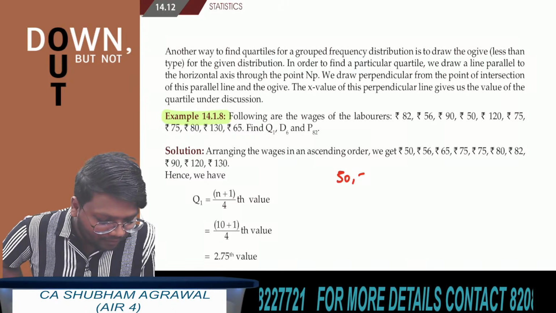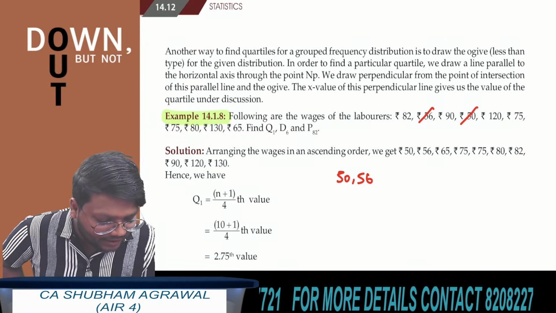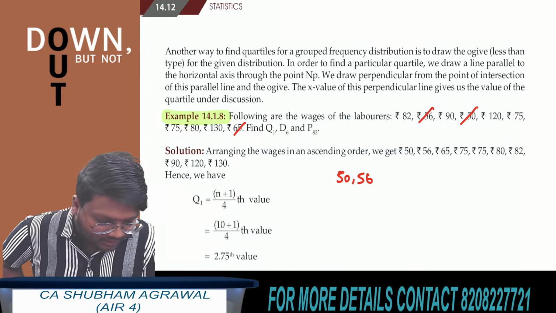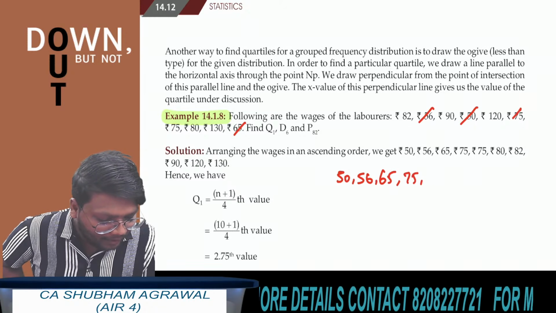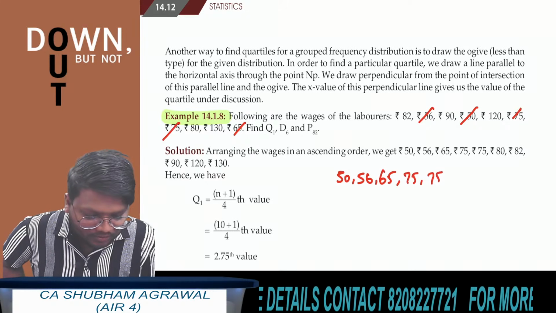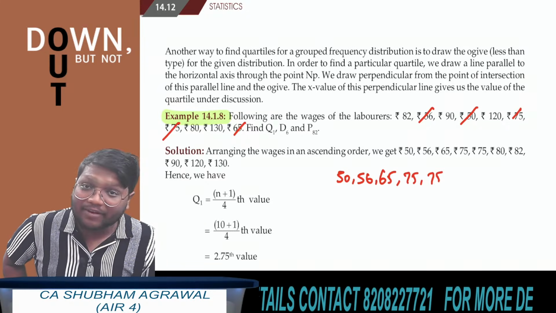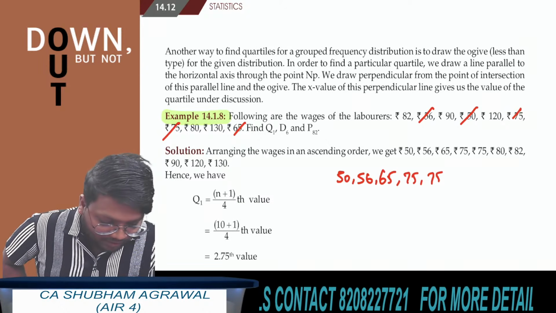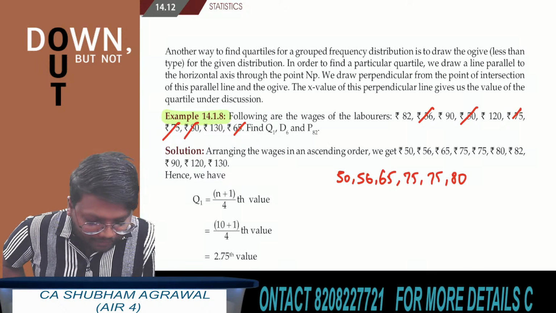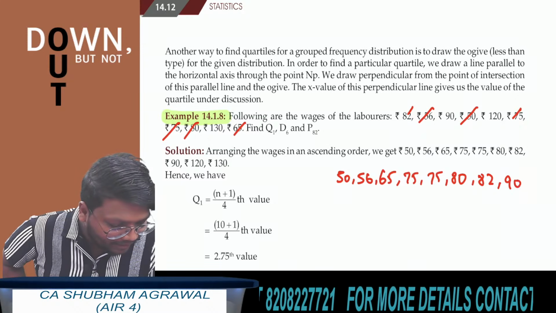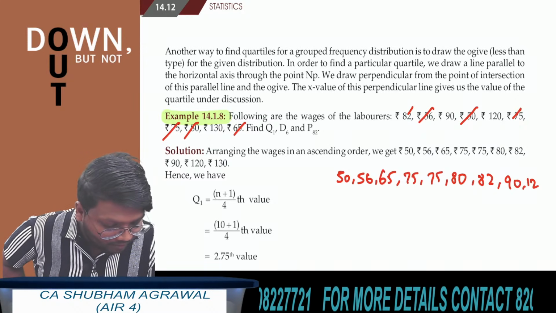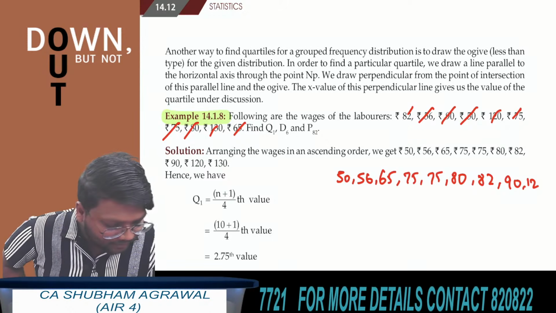After 50, what will come? 56. 50, then 56, after that 65, then 75, after that again 75. There are two observations whose value is 75, so we have to write 75 two times. After this, 80, then 82, 82, after this 90, then 120, and at last 130. Correct?